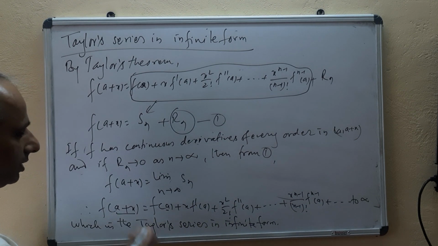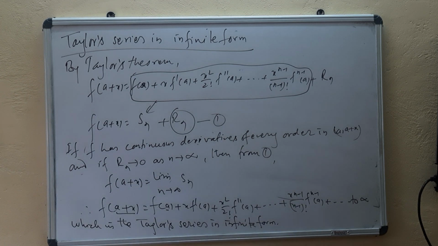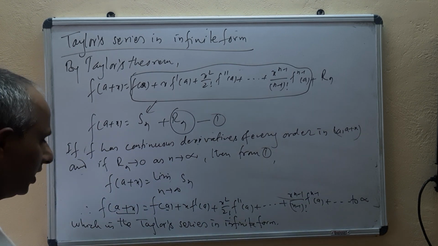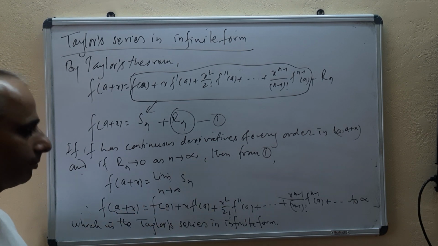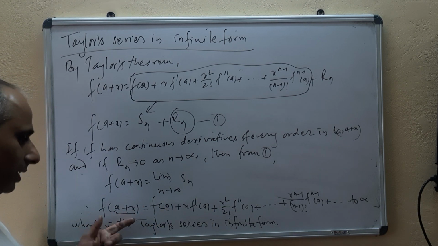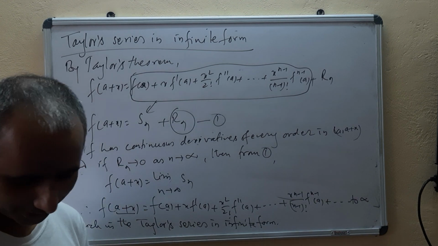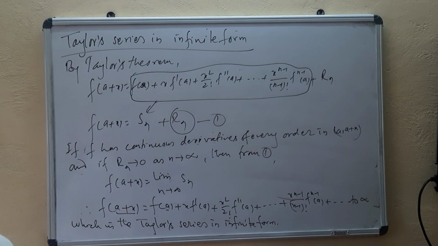So if you put a equal to 0 in the same Taylor's infinite series, you get another expression, that is f of x, f of 0, f dash of 0 and so on in that form. So that will be the Maclaurin series in infinite form.